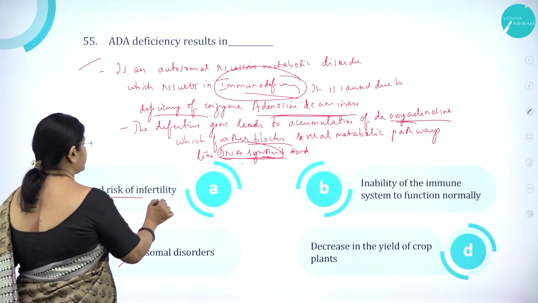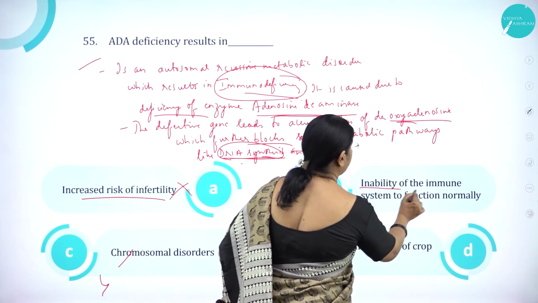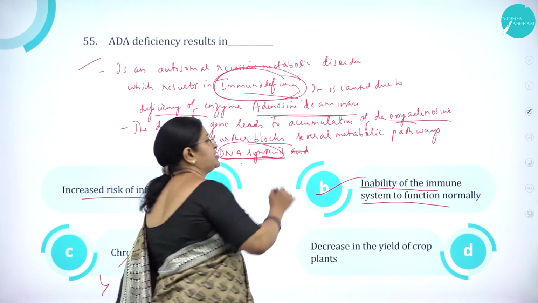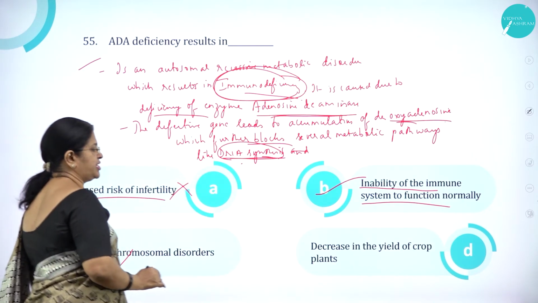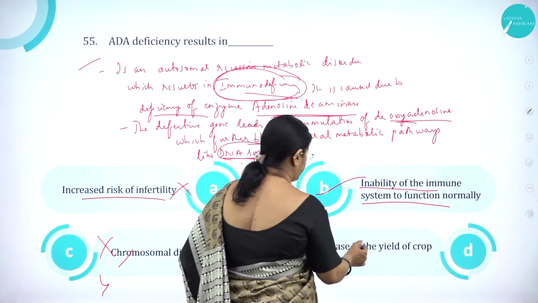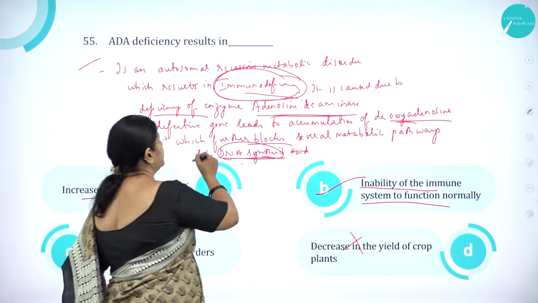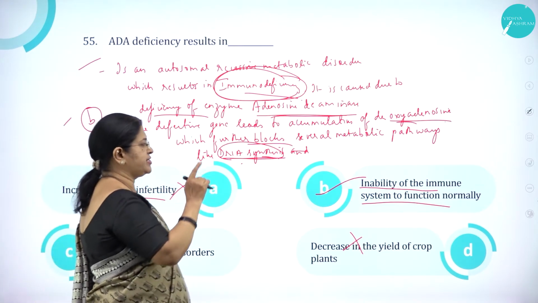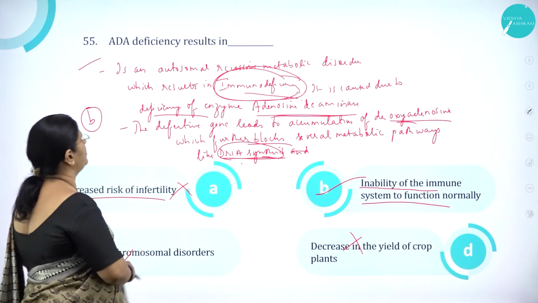So A, increased risk of infertility, wrong. B, inability of the immune system to function properly, correct, because it results in immunodeficiency. Chromosomal disorders, option C is wrong. Option D, decrease in the yield of crop plants is wrong. So option B is correct. ADA deficiency results in inability of the immune system to function normally.